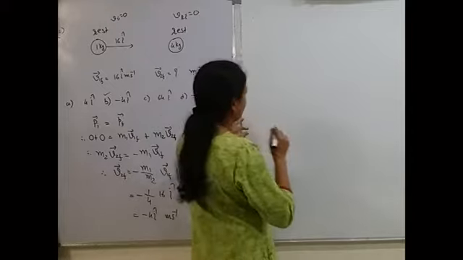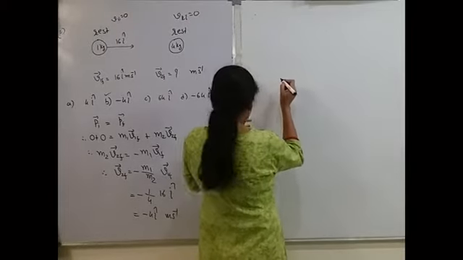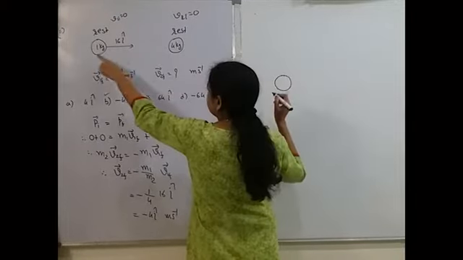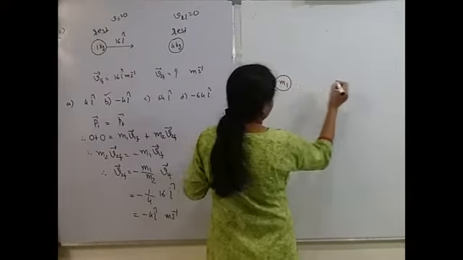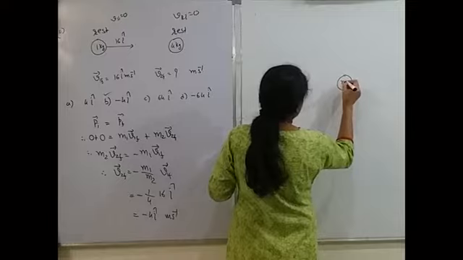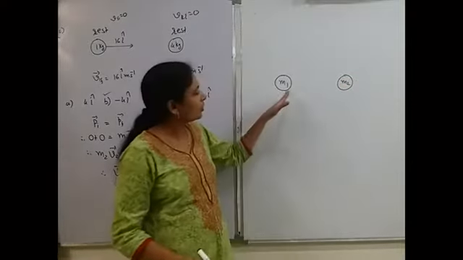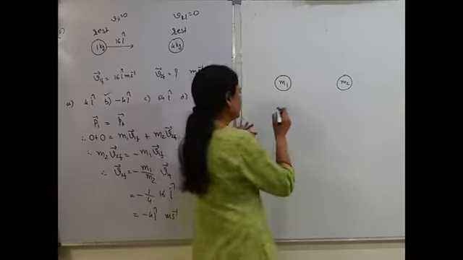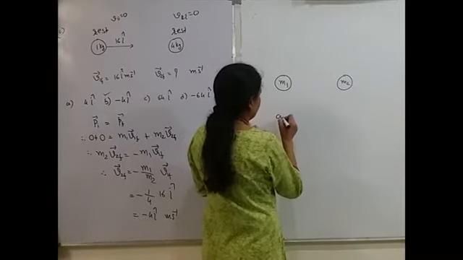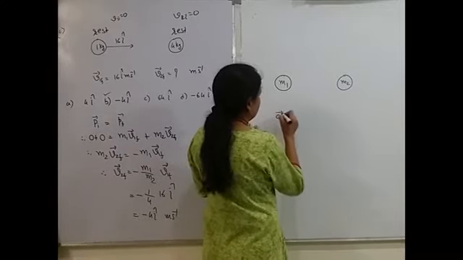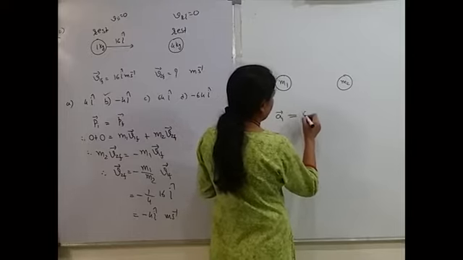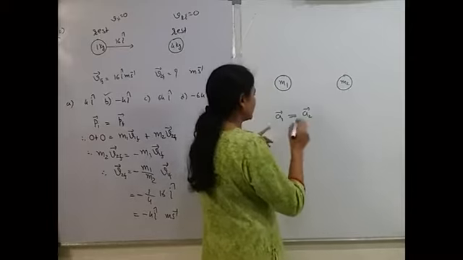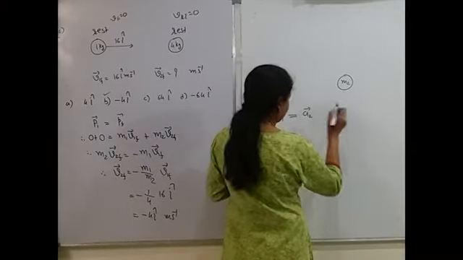Now I want to ask you one thing. See here, M1 and here I have another object M2. Only gravitational force is acting on them. Then acceleration of first particle A1 equal to acceleration of the second particle, is it correct or not? पहले vector, okay?